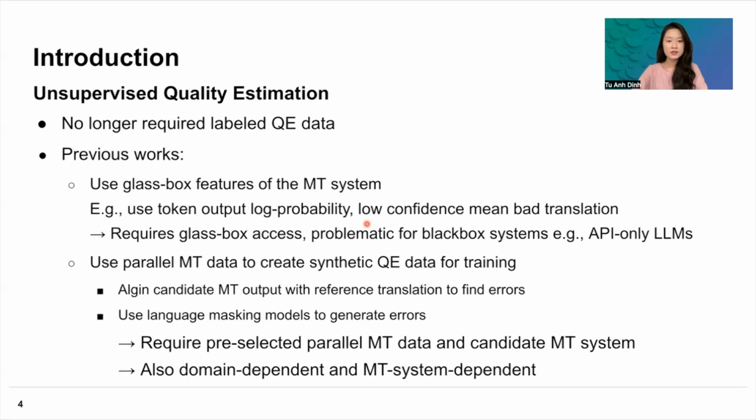So in this approach, they would require pre-selected parallel machine translation data and also a pre-selected candidate machine translation system. So this approach would have the same problem as supervised quality estimation, because they would also be domain dependent and also MT system dependent.